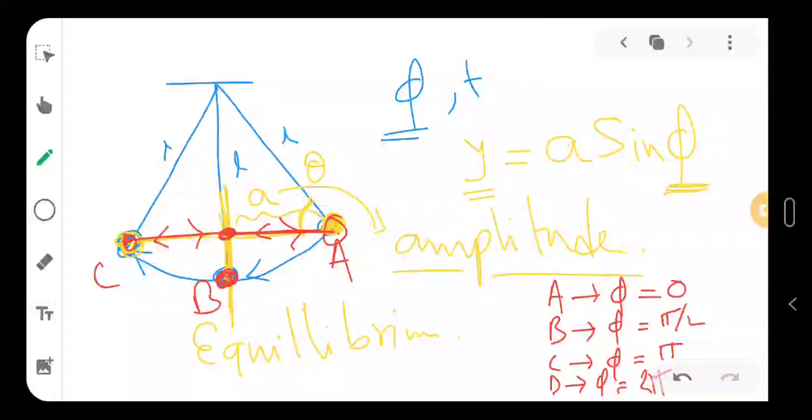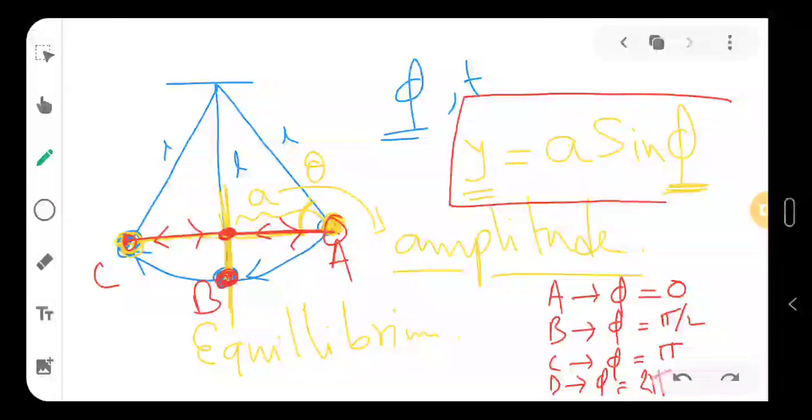Okay, 2 pi. So this is the situation with phi and this angle theta. I'm telling you that this phi is just for our calculation. This we take just for calculation. And this y is the displacement that we also take just for calculation. Okay, this is the general form of any sort of oscillation. So any kind of oscillation we can express in terms of this.